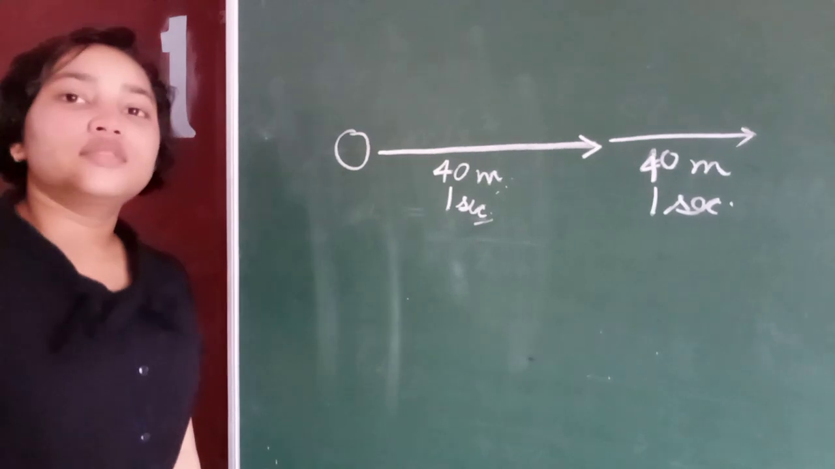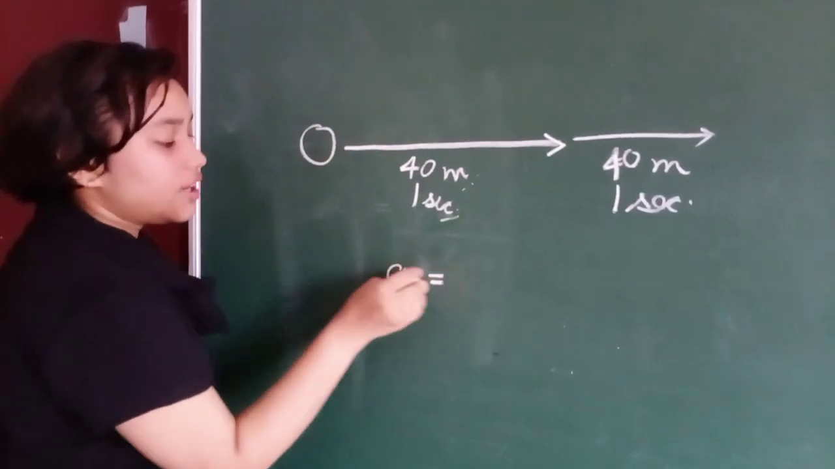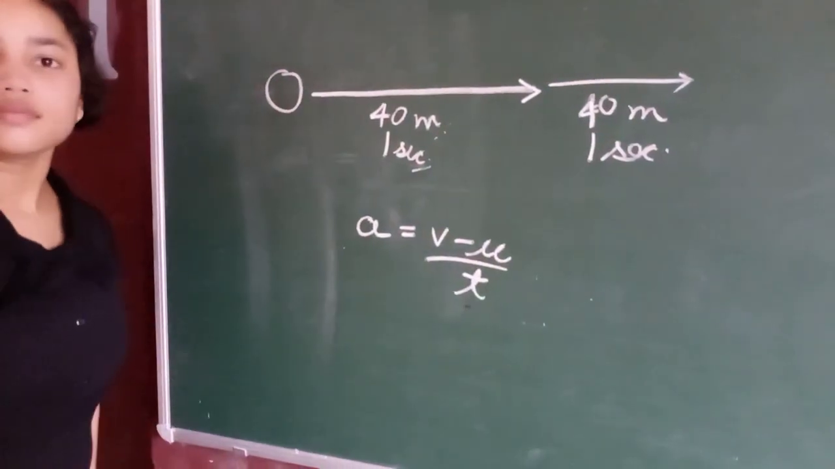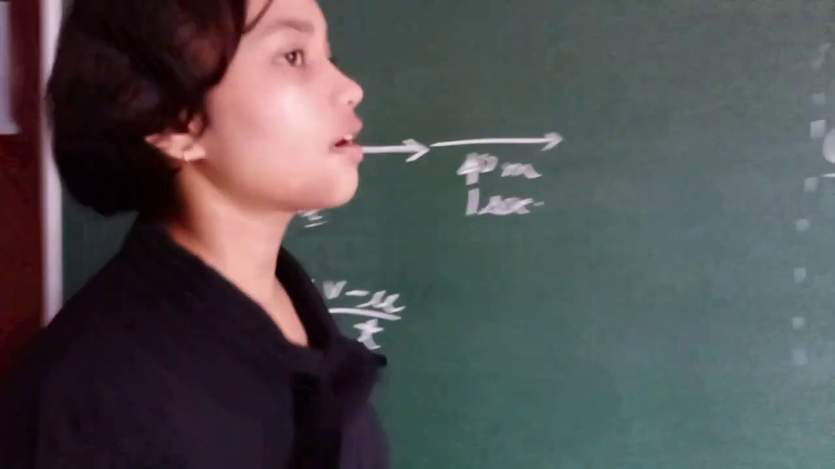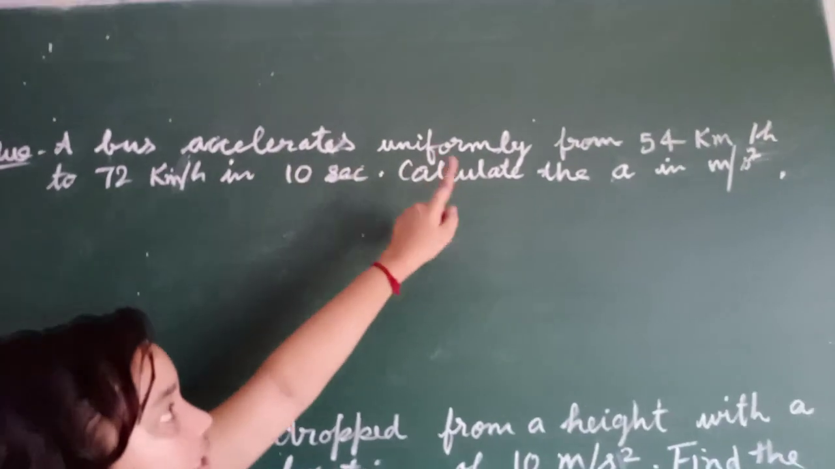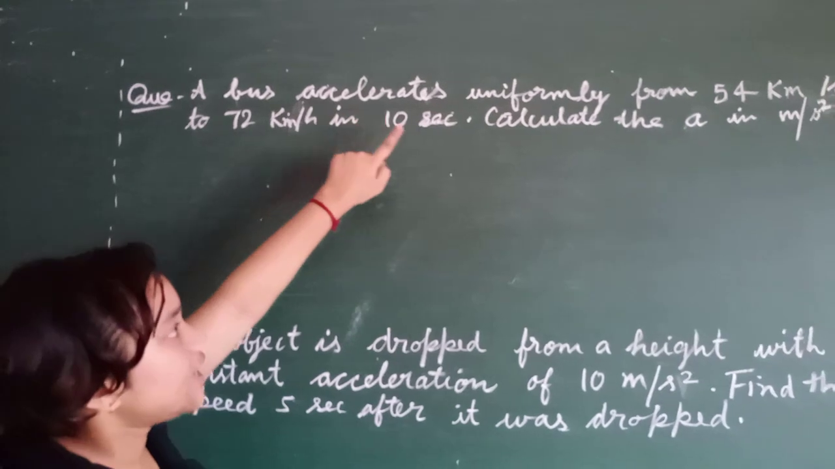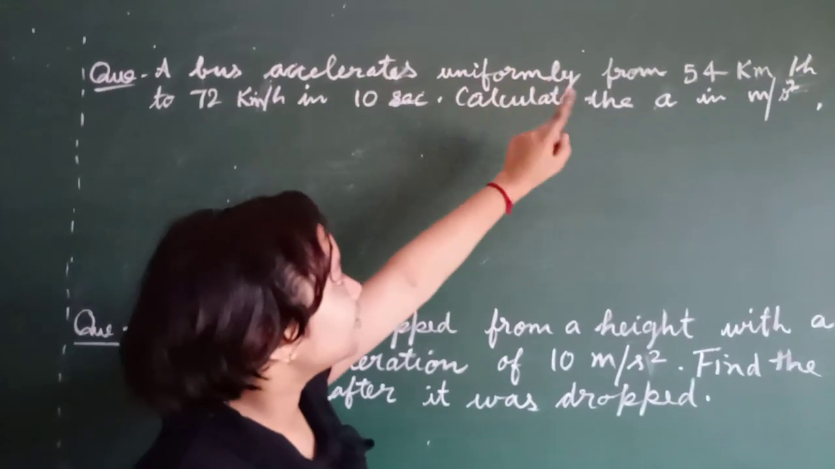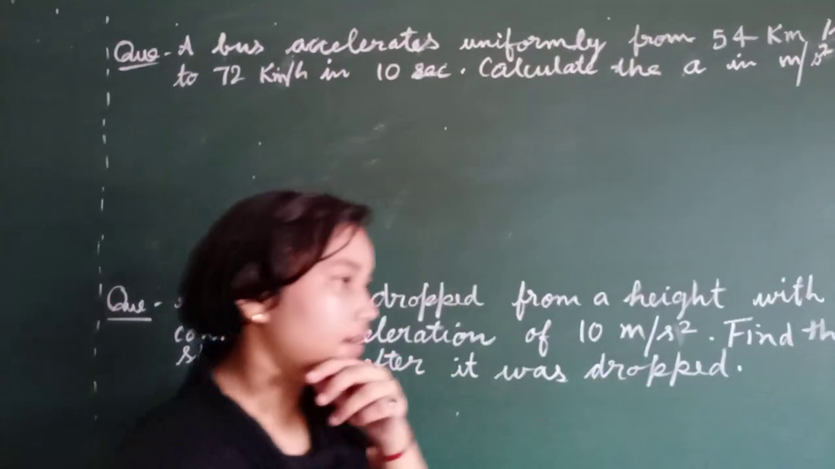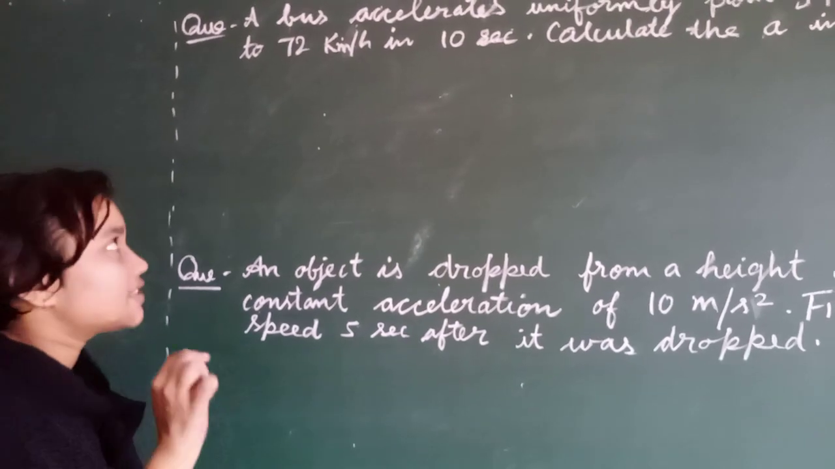Now we will try to solve the numericals based on this equation. a is equal to v minus u upon t. Let's solve. Question 1. A bus accelerates uniformly from 54 km per hour to 72 km per hour in 10 seconds. Calculate the acceleration in meters per second square. So meters per second square is the SI unit of acceleration.